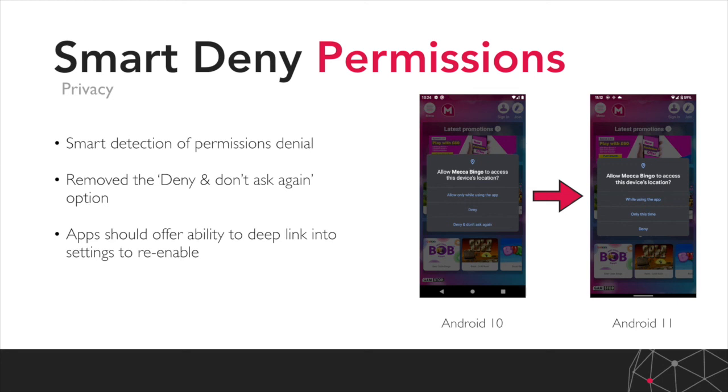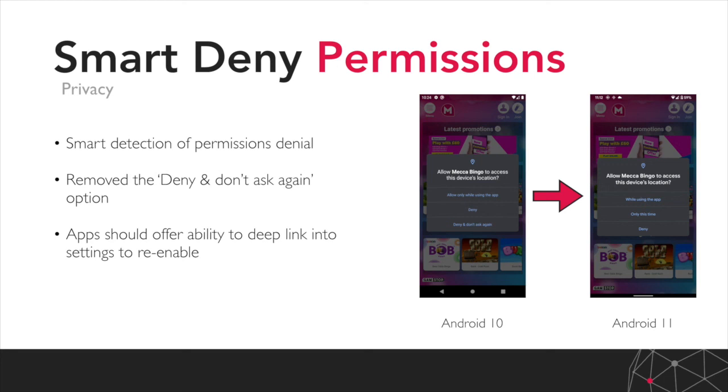It's really important from an app point of view that we give the user some information in that scenario. If permissions aren't granted, it would be best practice to offer the user a deep link option, so a button that you could tap on a pop-up, for example, that takes the user straight into settings, so that if they wanted to grant that permission again, they've just got one tap of a button and it takes them exactly to where they need to go to be able to grant it again. That's really important, particularly in our domain, where geolocation, for example, is a very important permission that's required in a lot of scenarios.